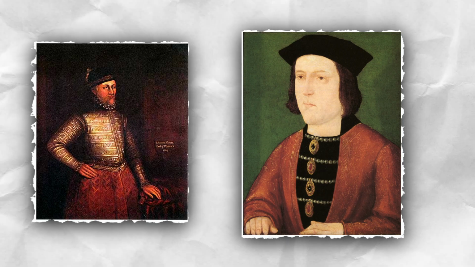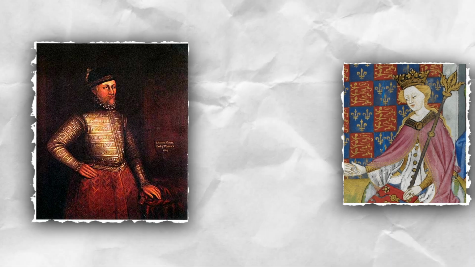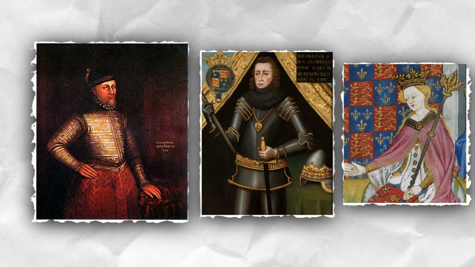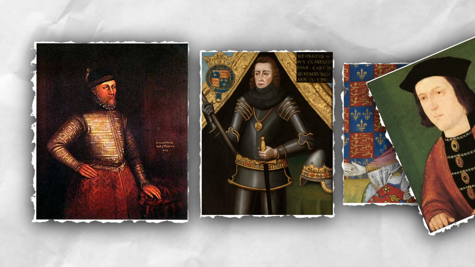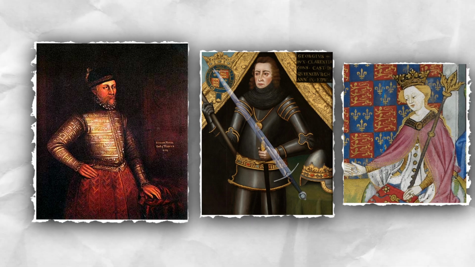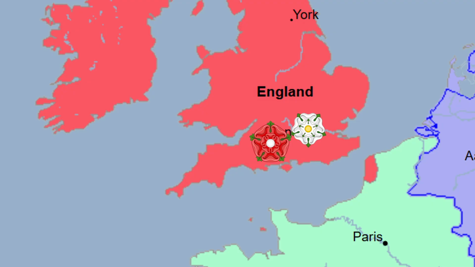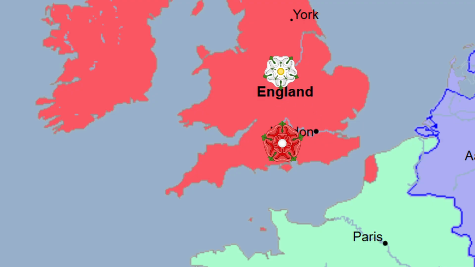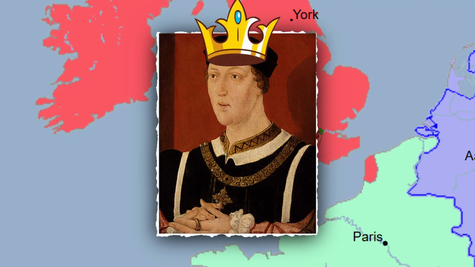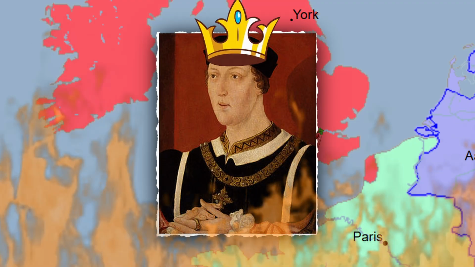Switching sides, but he didn't come alone. He allied with Margaret and he brought George, Duke of Clarence, the brother of Edward, who had turned against Edward out of ambition and resentment. Together they invaded England, forced Edward to flee, and restored Henry VI of England to the throne. England was thrown back into chaos.